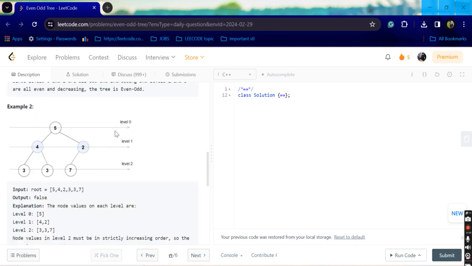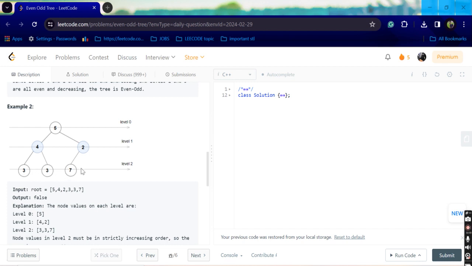For this one, level 0, the value should be odd, and the value is odd. Level 1 values should be even, it is even and in strictly decreasing order. Level 2 is an even level, so values should be odd, and all values are odd.